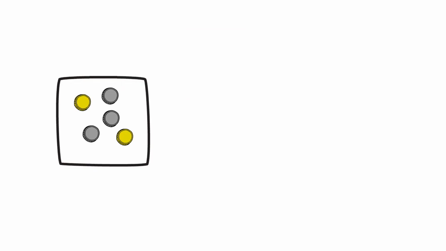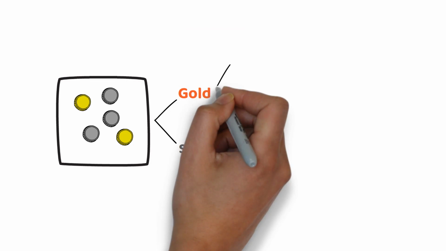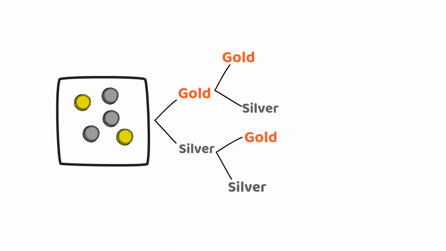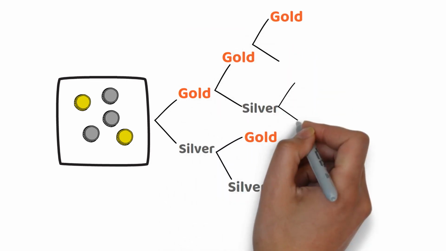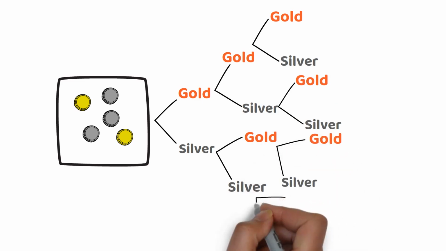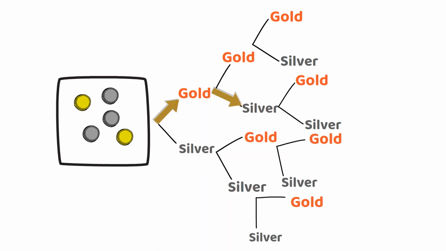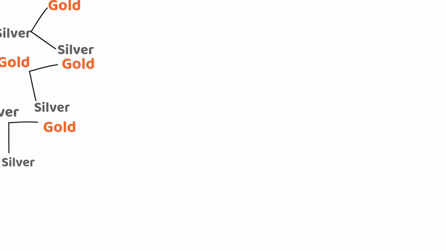Imagine you have a box with 2 gold coins and 3 silver coins. Drawing a coin, noting its type, and drawing again, a tree diagram would trace this journey. For instance, starting with a gold coin and then drawing a silver one would be one branch of this tree.